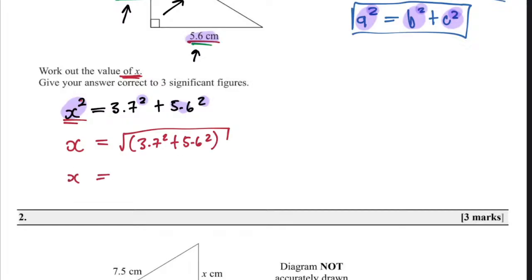Punch this in the calculator like this. Let me punch it with you and see what answer we get. It's going to be the square root of 3.7 squared plus 5.6 squared.